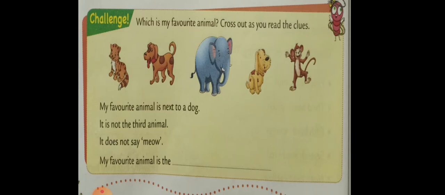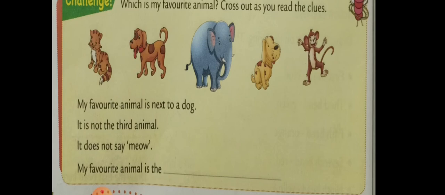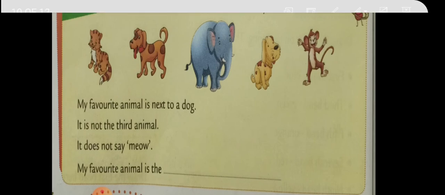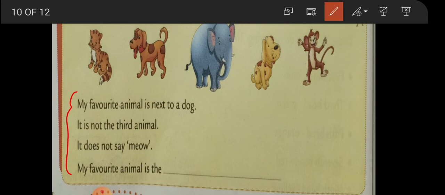And one more interesting activity now. Which is my favorite animal? Cross out as you read the clues. We have to cross out as we keep on reading. These are the clues. Okay, first one. My favorite animal is next to dog. Which is a favorite animal? Next to dog means this one and this one.